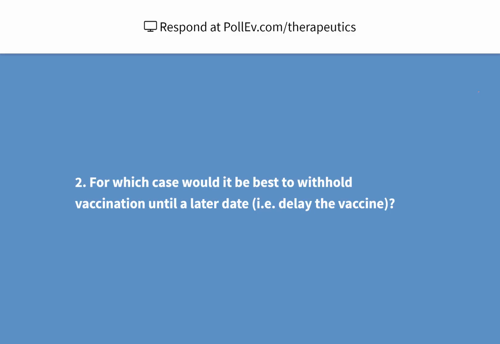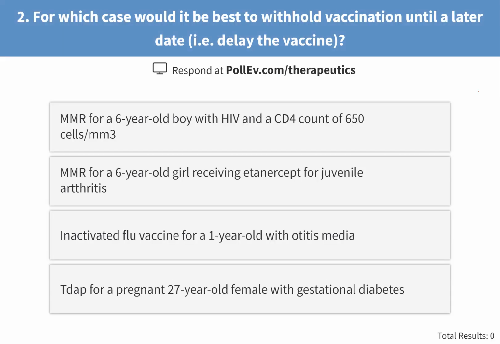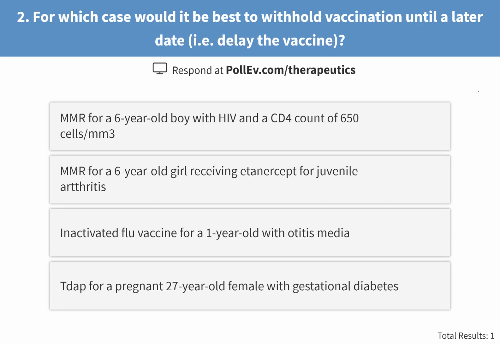For which case would it be best to withhold the vaccine until a later date, i.e. delay the vaccine? In which cases do we have to delay the vaccine? A, MMR vaccine for a 6-year-old boy with HIV, CD4 count of 650. B, MMR for a 6-year-old girl receiving etanercept. Etanercept is a biological product. Or C, flu vaccine for a 1-year-old with otitis media. Or last one, Tdap for a pregnant woman.